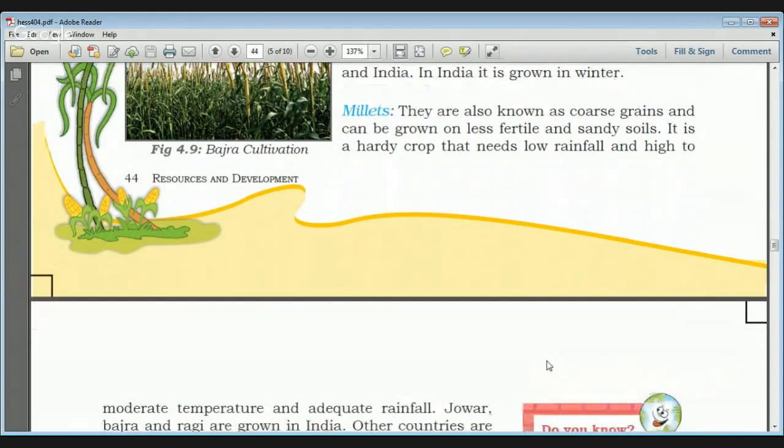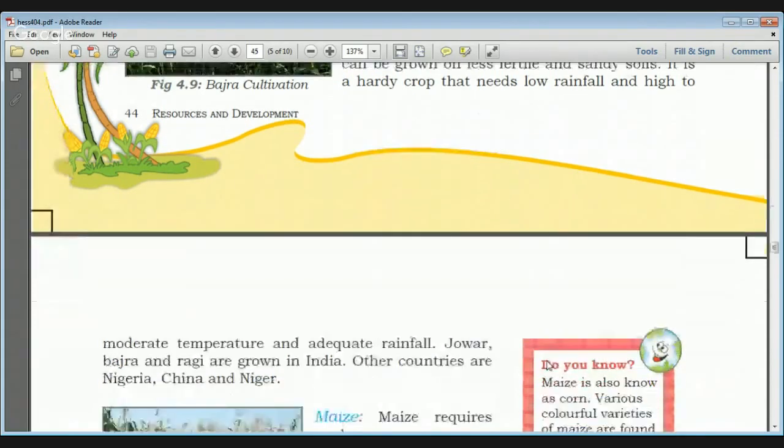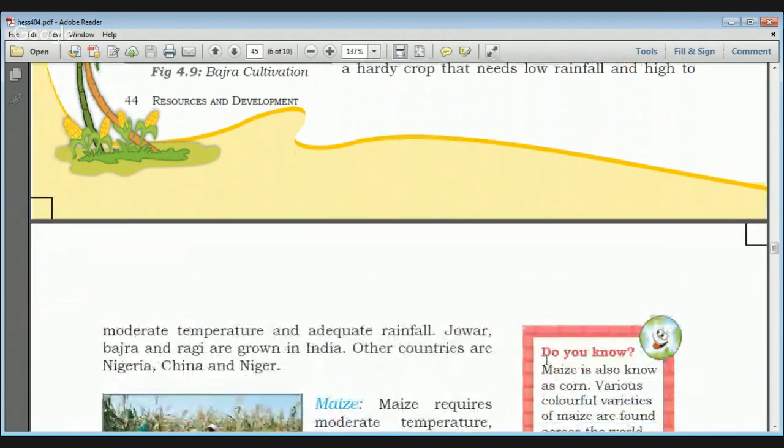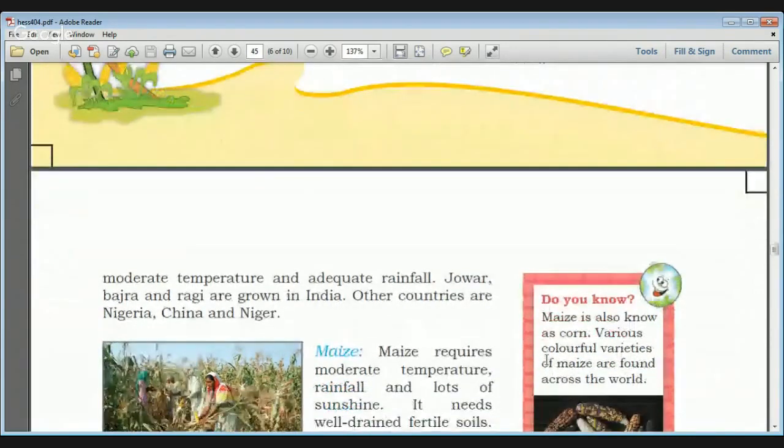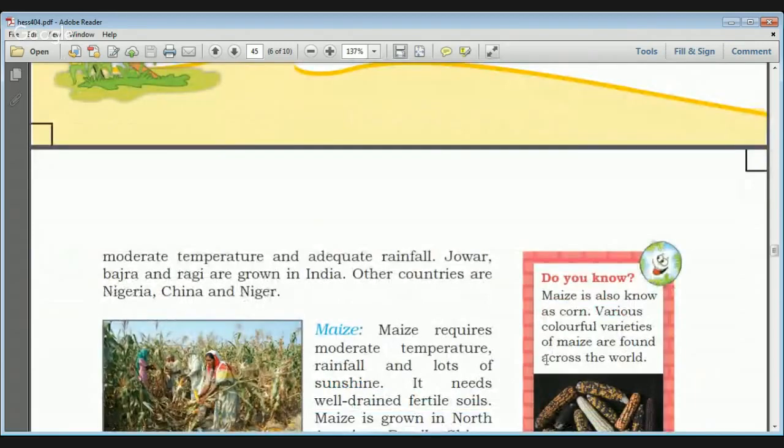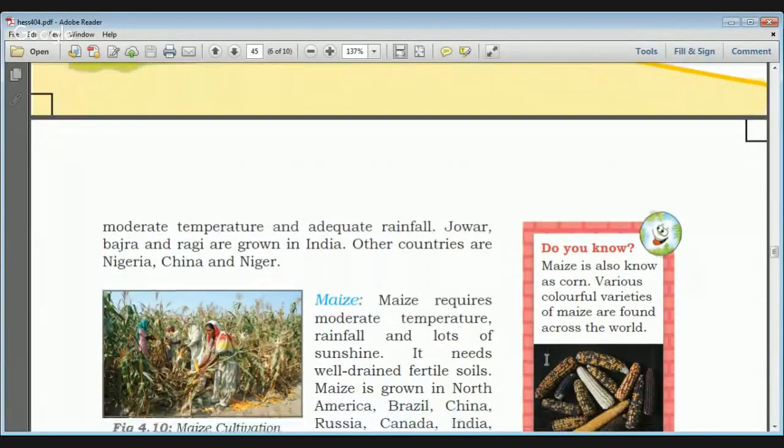They can be grown on less fertile and sandy soils, and it is a very hardy crop that needs low rainfall and moderate to high temperature. There are three types of millets in India: jowar, bajra and ragi. Other important producers of millets are Nigeria, China and Niger.